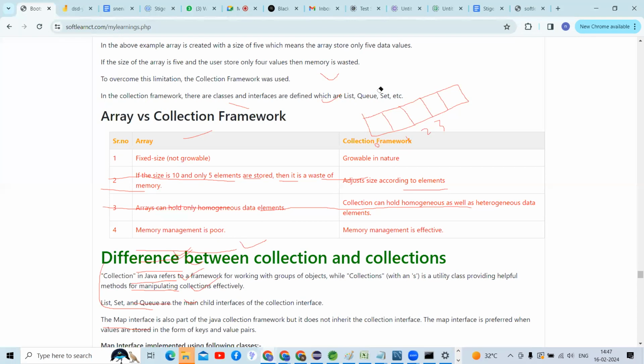You can check here, guys, what is the difference between collection and arrays? An array is fixed in size. Yes or no, guys? There is no growable nature. But coming to the collection, how is it storing the data? You people know, right?